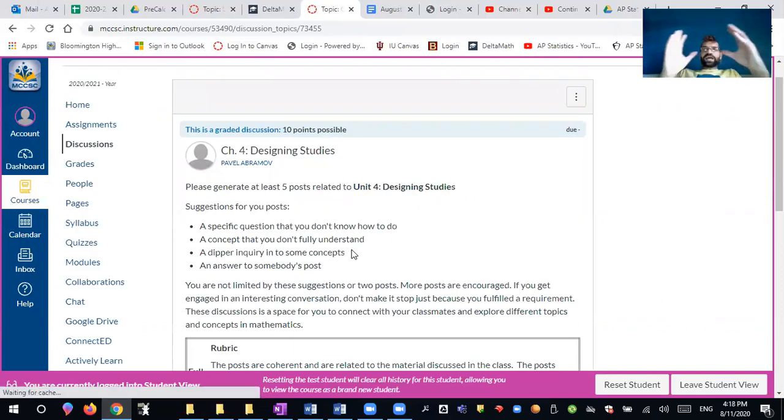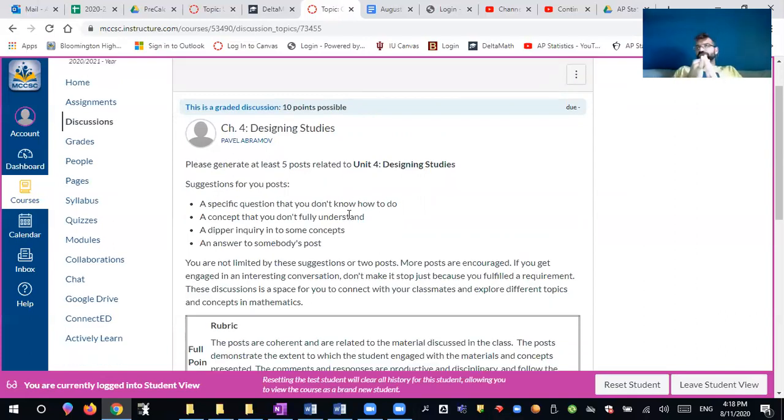For the entire unit that we're studying, so in this case, we're starting with Unit 4, Designing Studies, you are required to make 5 posts on this unit discussion. You can make more than 5, but at least 5 posts are required. They can be, if you have a question about something, so you can ask a question about how to do something.